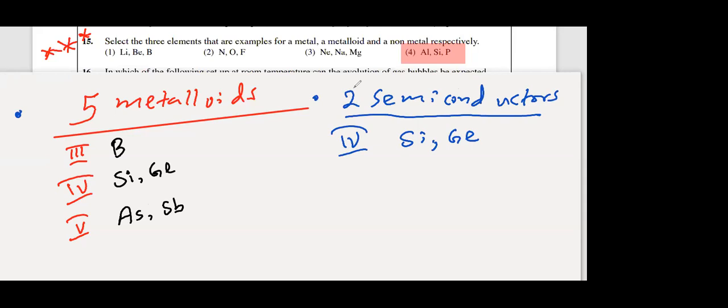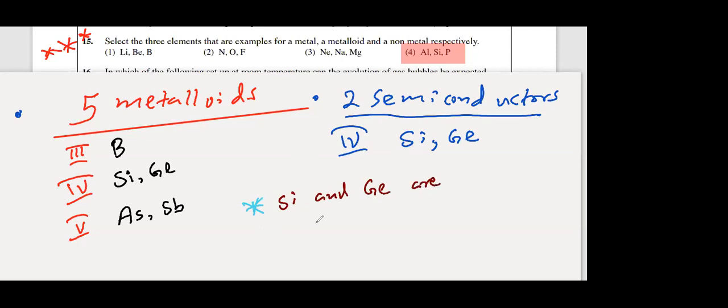And right here, put a star, again put a star, right? Silicon and germanium are considered as what? Semiconductors as well as metalloids. Silicon and germanium are considered as semiconductors as well as metalloids. It comes under both.